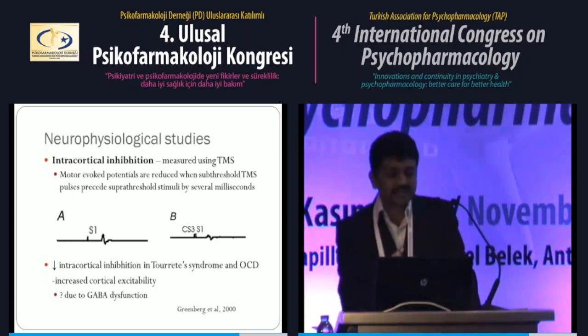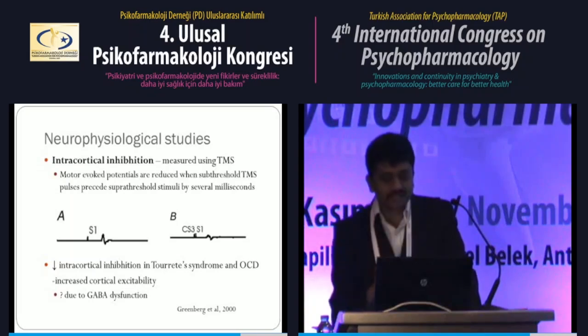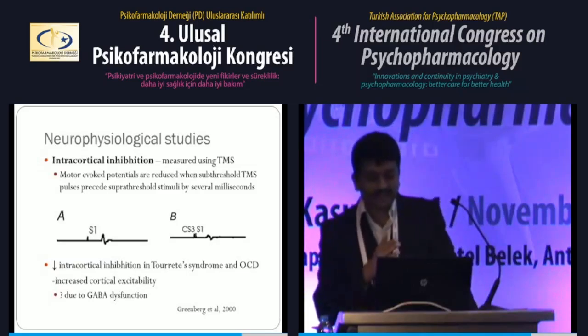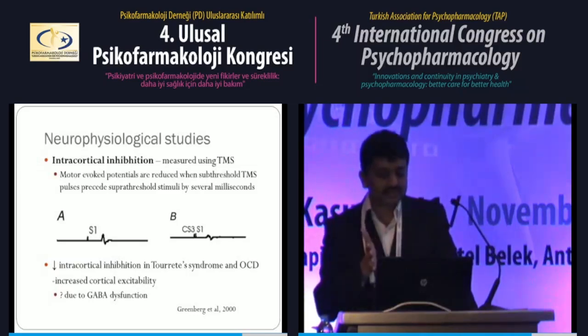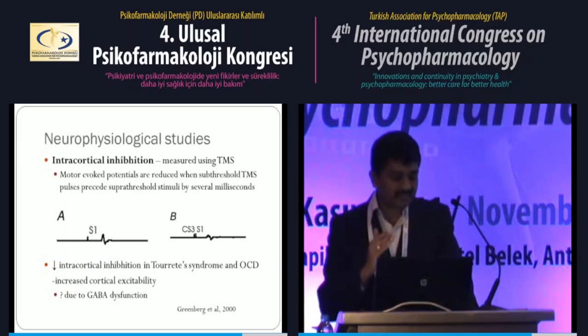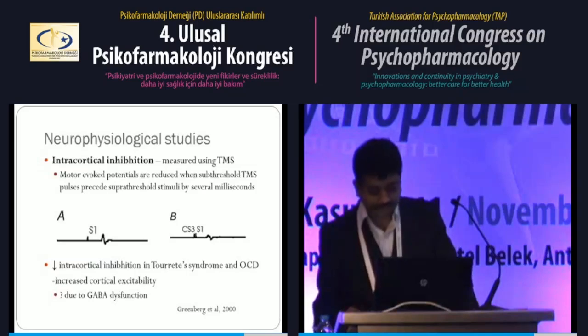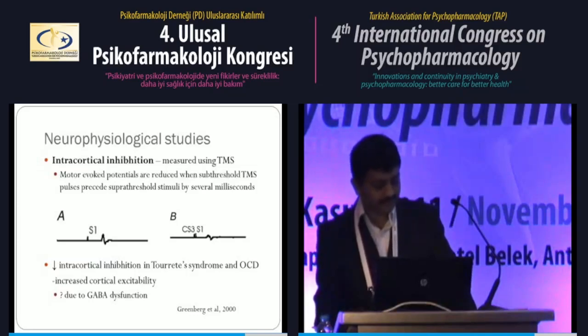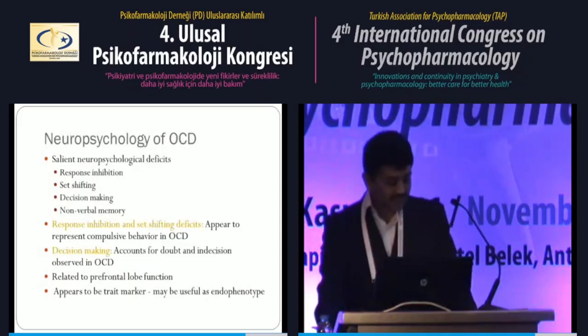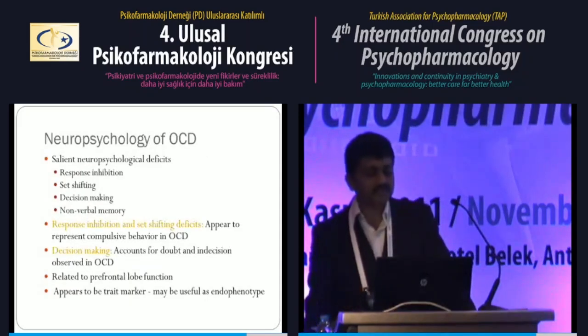So people have hypothesized that there is a deficient functioning of the GABAergic interneurons in OCD, and this may lead to OCD. What they have hypothesized is that these GABAergic interneurons decrease the firing of unwanted impulses in the brain. So when this is not there, unwanted thoughts come repeatedly to the consciousness. But this is just based on one study. Further studies are needed. Neuropsychological studies on OCD also have shown some interesting data.